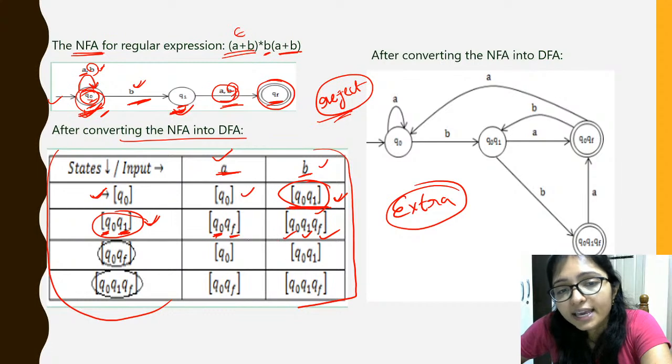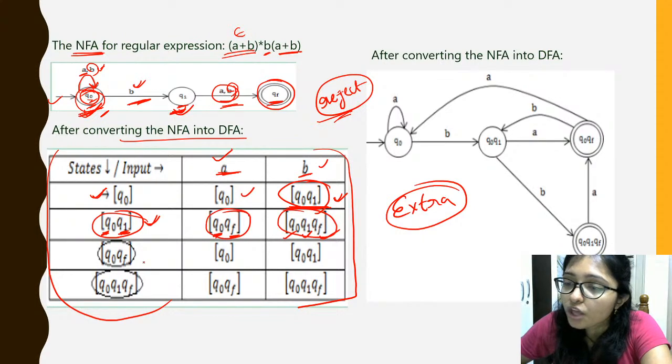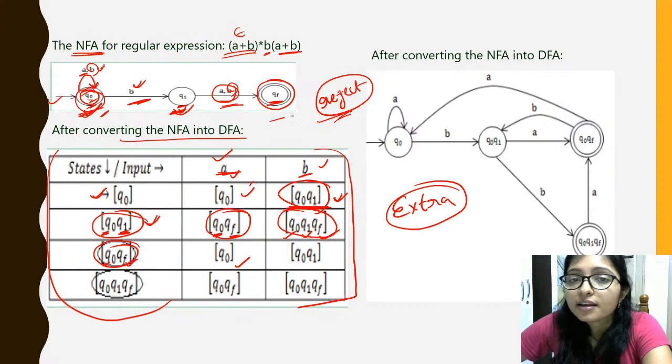New state is again coming. This one is new and this one is new. Both of these are new. Now using Q0 and QF, again you have to check Q0 taking A coming to Q0, and QF using A coming to anywhere, QF is not going to anywhere.